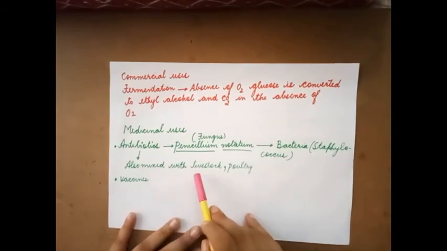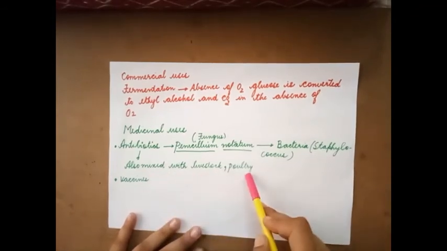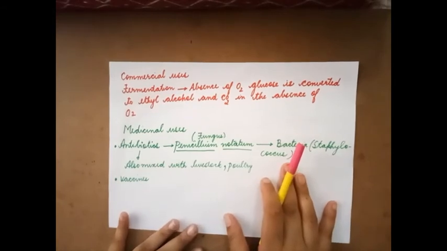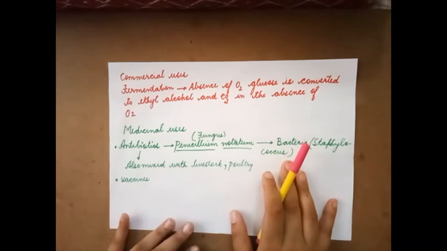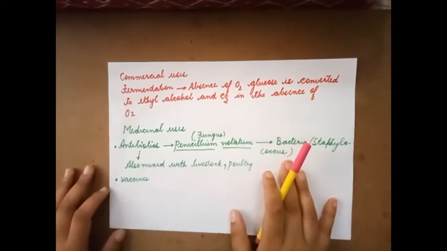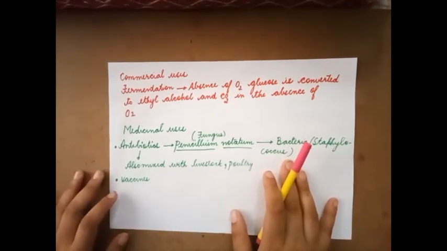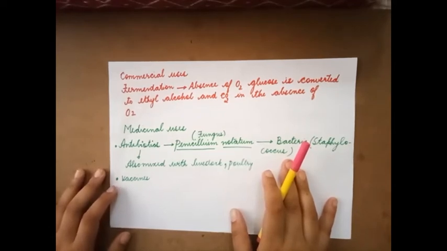Antibiotics are also mixed with livestock and poultry feed to boost their immunity. They are also used to control many plant diseases that are caused by microorganisms.